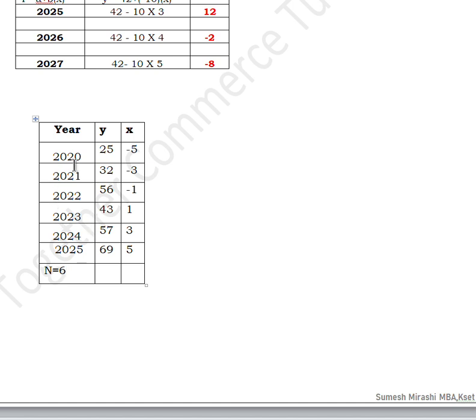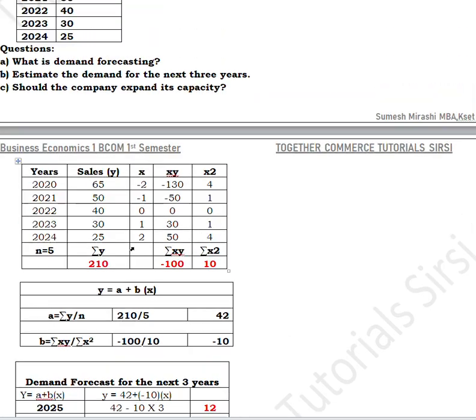If the problem has an even number like 6, 8 or 4, then there will be no middle number. You should divide the years into equal parts. For 6, 3 and 3. So above, the 3 years will have minus 1, minus 3, minus 5. Below, the 3 will have plus 1, plus 3, plus 5. So this is how you should solve the problem.